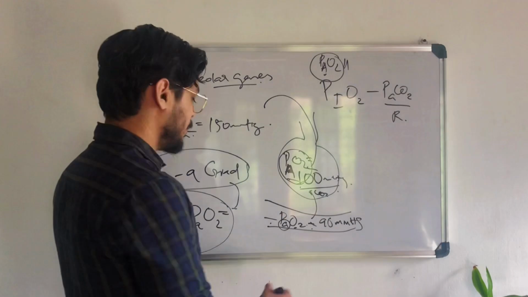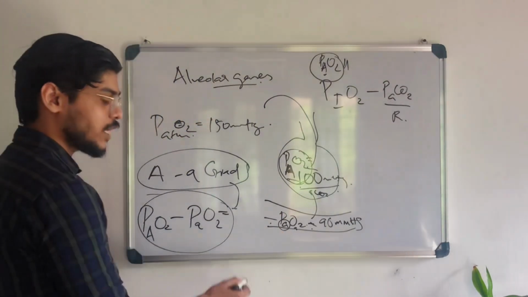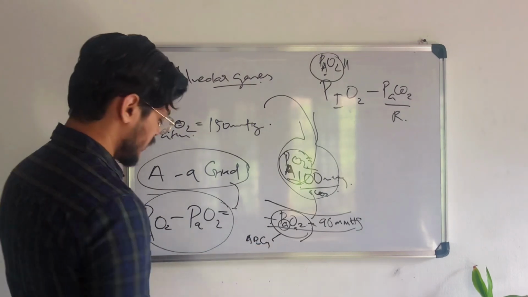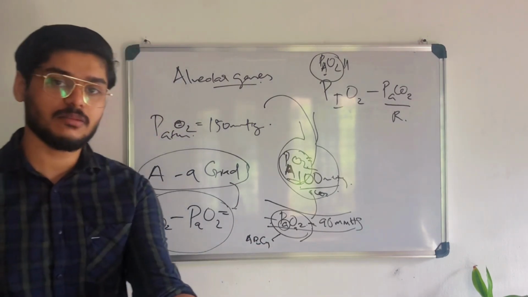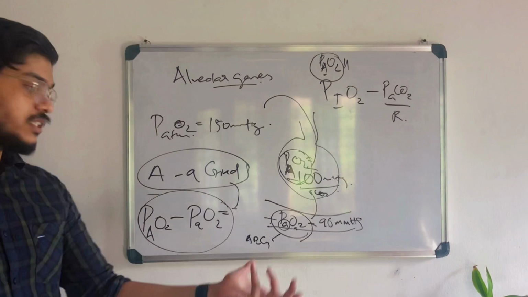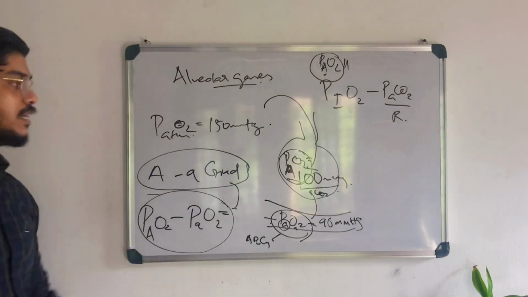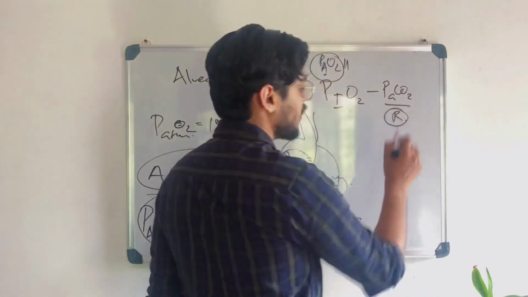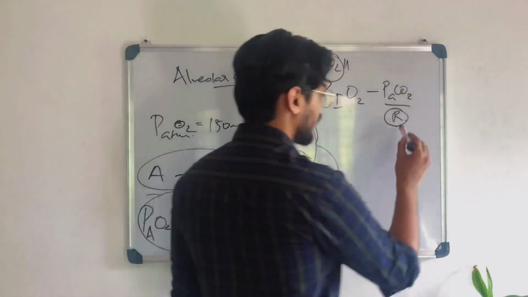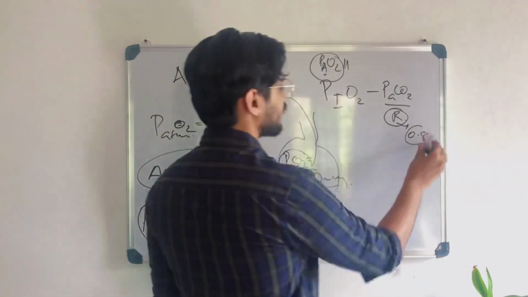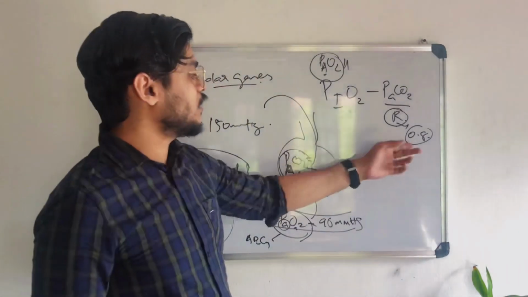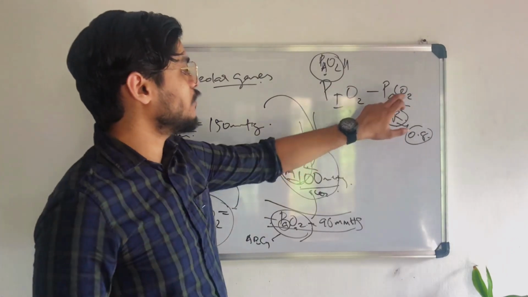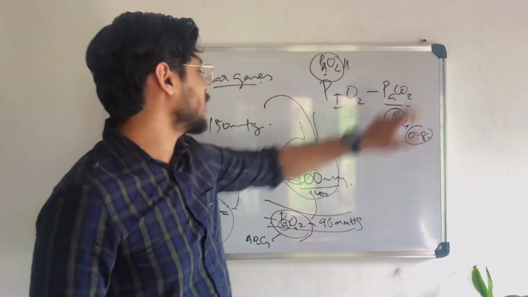So we said PaO2 and PaCO2 can be measured by ABG, arterial blood gas. We put the needle to the radial artery, take the blood and measure the PaO2 and PaCO2. Understand? And what is R? It is the respiratory quotient, equal to 0.8, given as a constant. So we know both of these, and we calculate this by arterial blood gas.